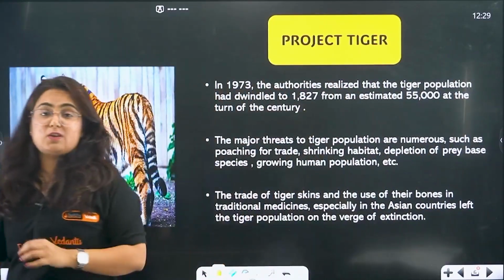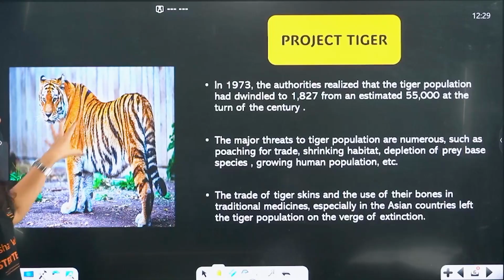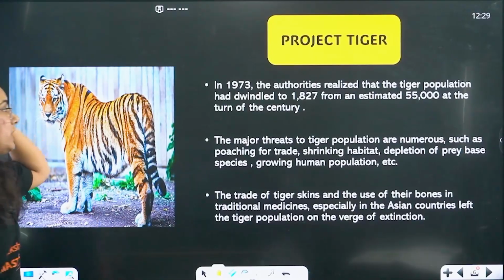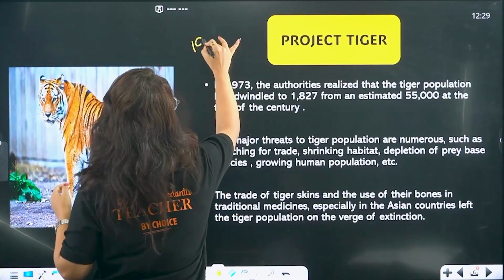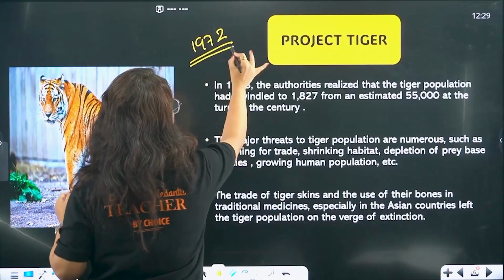So here are details of some of the projects, and one is Project Tiger. Project Tiger was basically, see, 1972 was the Indian Wildlife Protection Act.